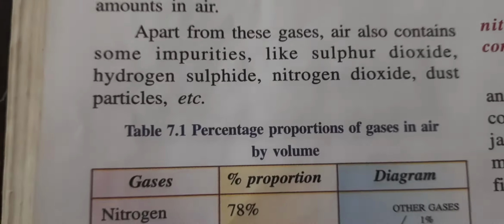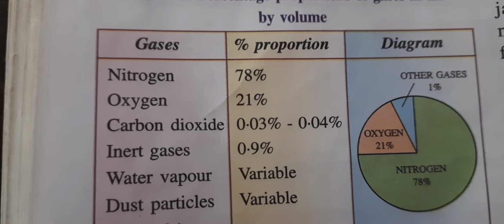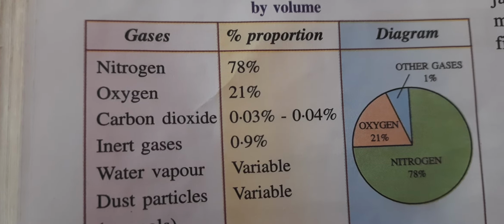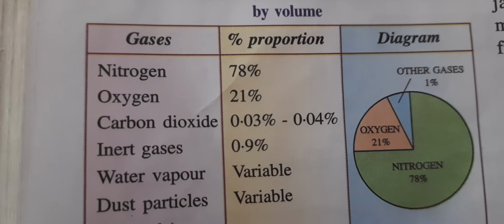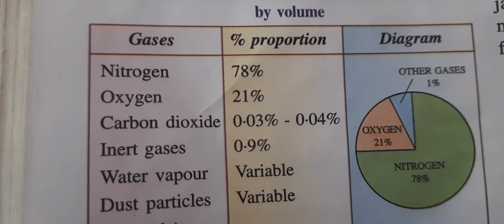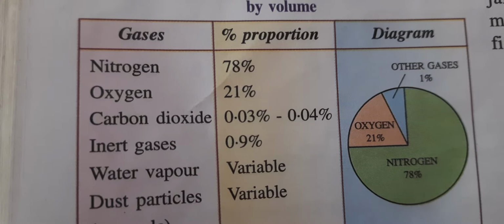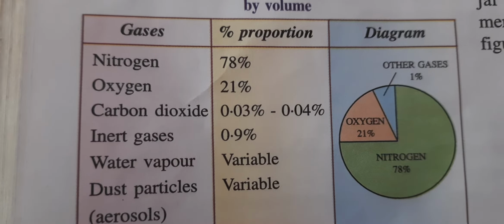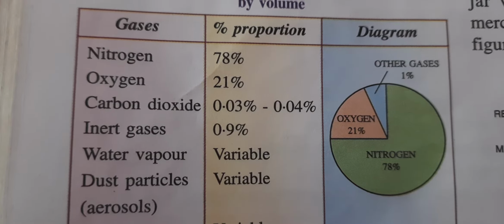Now we will see what the percentages are, how much of each is present in the atmosphere. Nitrogen gas is present 78%, oxygen gas is present 21%, carbon dioxide is present in a very small amount, 0.03% to 0.04%, inert gases are present 0.9%, water vapor is variable, and dust particles are also variable. Dust particles are also known as aerosols.